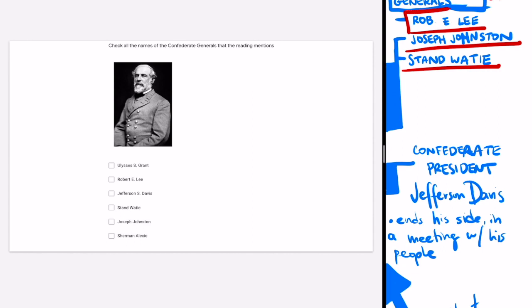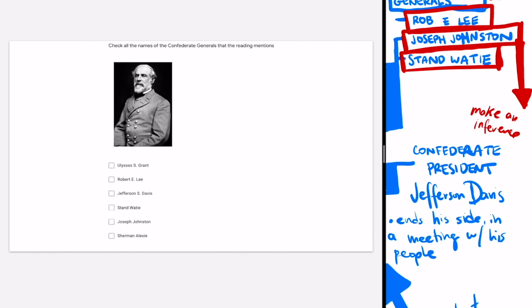Now, this one was level 2 difficulty of figuring out. This one at the bottom was level 1. This was level 3, Joseph Johnston. The reason figuring out this one was tough is because the reading didn't directly tell you that he was a Confederate soldier. For this one, you had to make an inference. And that's something you'll have to be doing pretty often, not just in this reading, but in any reading for any class ever. You'll be having to make inferences all the time. But make sure that you can back up those inferences with an explanation, either that you create for yourself or with evidence from the text.